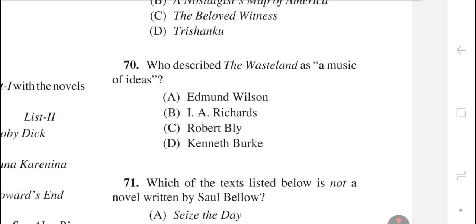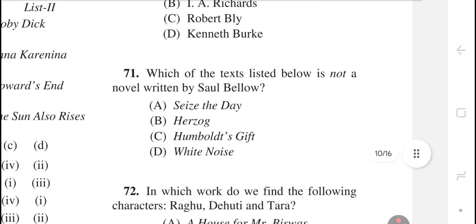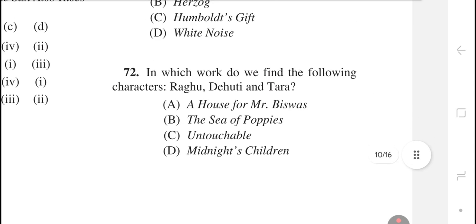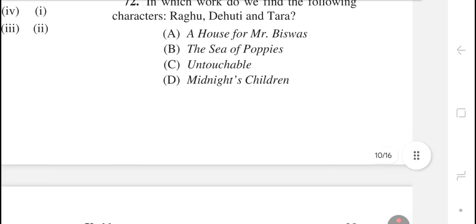Question number 70. Who described The Waste Land as a music of ideas? The right answer is option number A, Edmund Wilson. Question number 71. Which of the texts listed below is not a novel written by Saul Bellow? The right answer is option number D, White Noise. Question number 72. In which work do we find the following characters: Raghu, Dehuti and Tara? The right answer is option number B, Sea of Poppies.